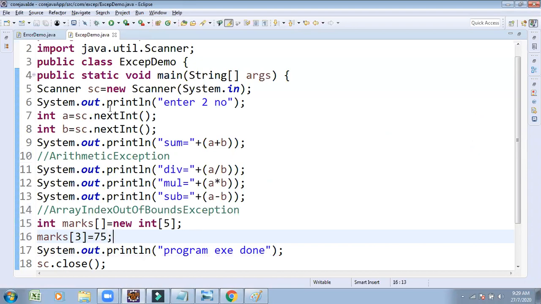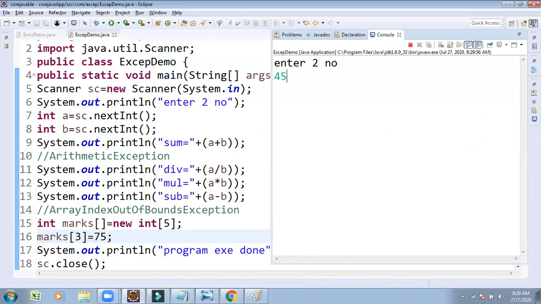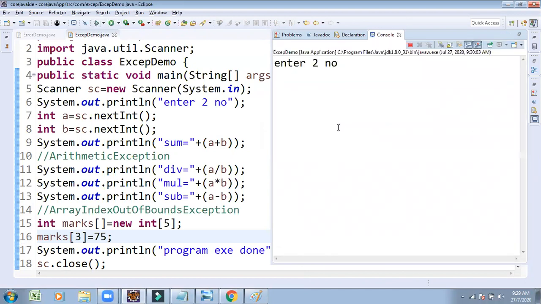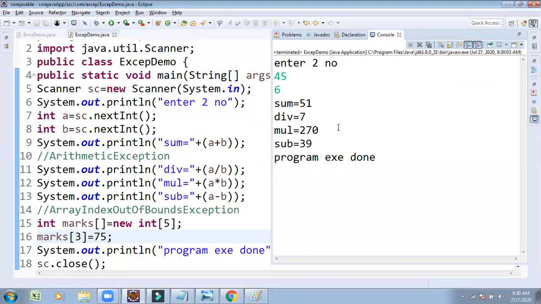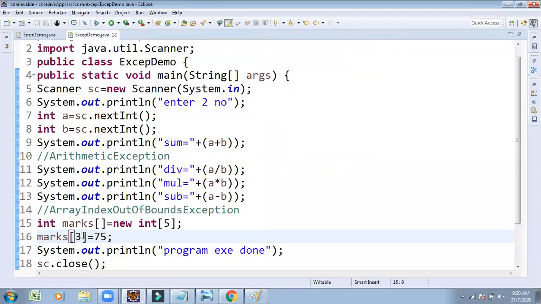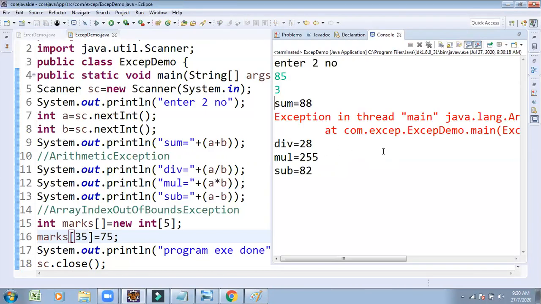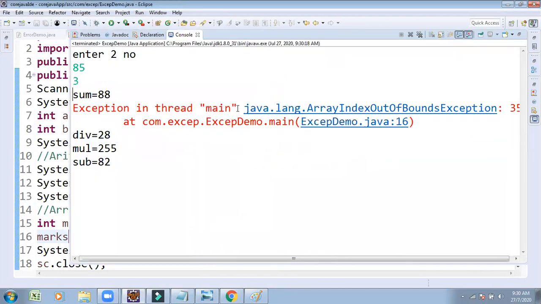Try to execute this program once. Passing different values, everything is fine. But try to execute this program once again also. Some values we are going to pass in. Index of 3 is working, but by mistake instead of giving 3 I gave 35. Index of 3 I have to give, but by mistake we entered 35. Try to execute once. Here, what type of exception are we getting? java.lang.ArrayIndexOutOfBoundsException.